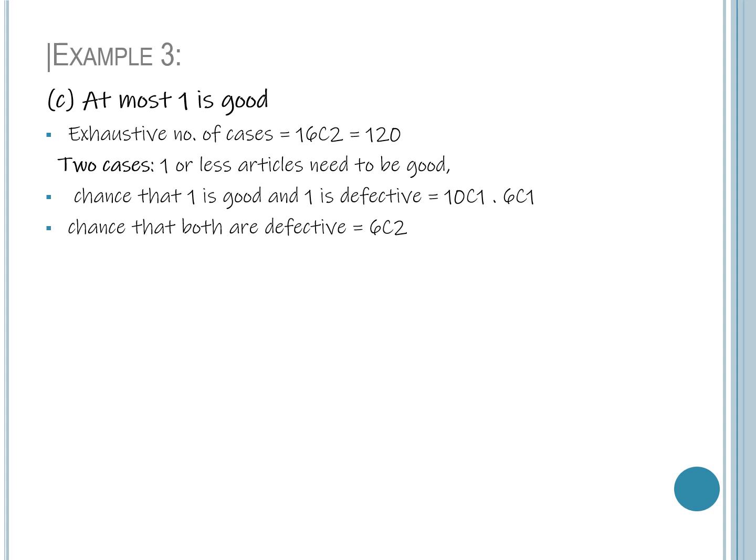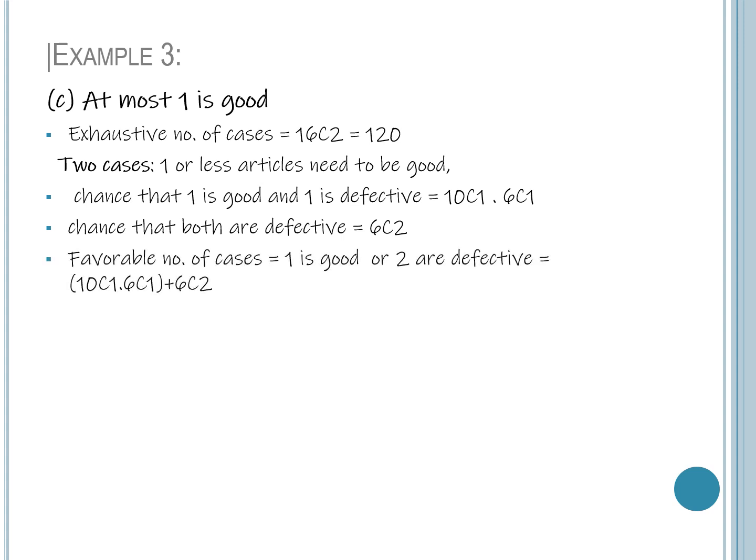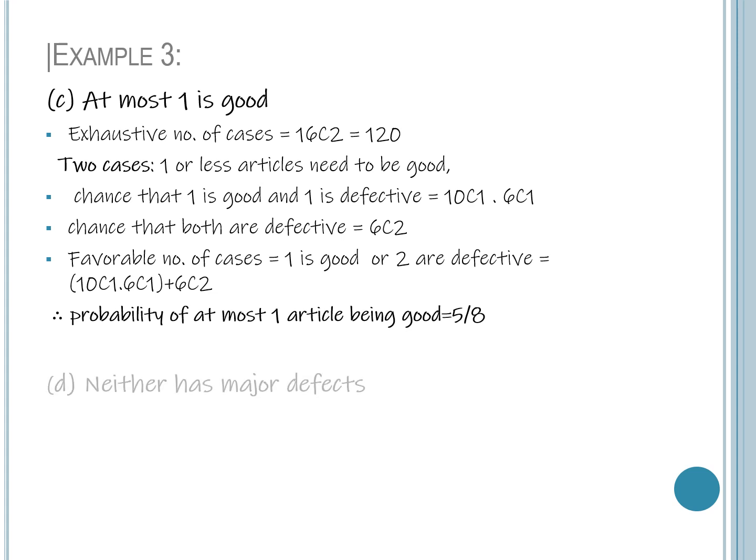So out of 6 defective articles we have to choose 2 articles. That can be done in 6C2 ways. So favorable number of cases, one is good article or 2 may be defective articles. That is 10C1 into 6C1 plus 6C2. So probability of at most one good article is equal to 10C1 into 6C1 plus 6C2 divided by 16C2. When we simplify, we get the answer as 5 by 8.